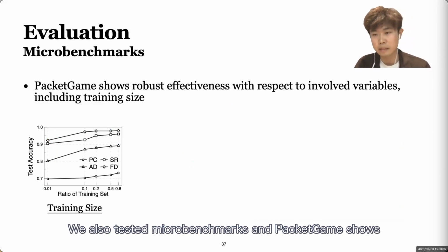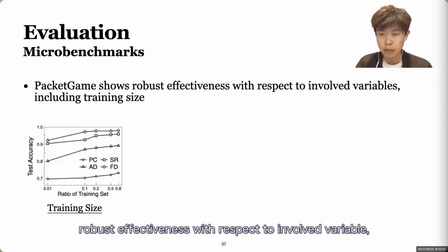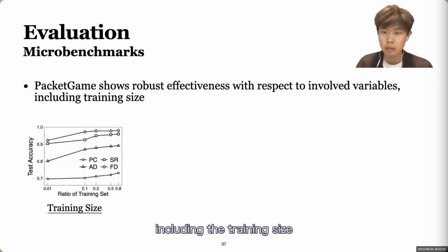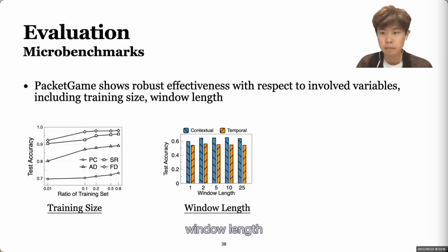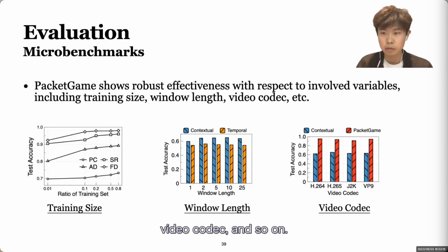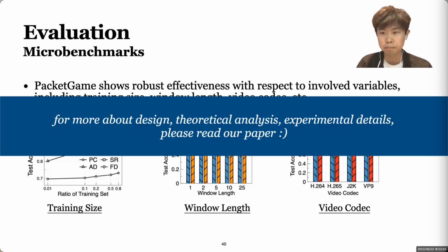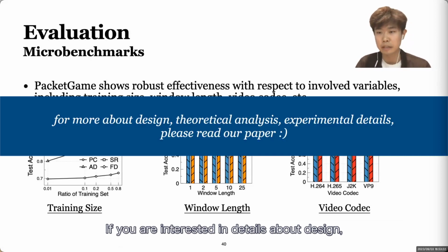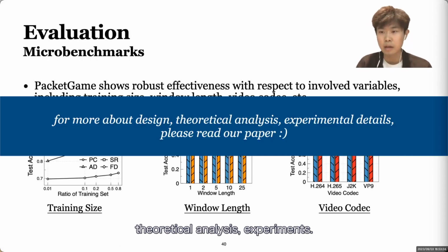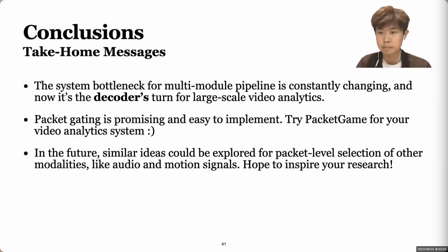We also tested several micro benchmarks, and PacketGame shows robust effectiveness with respect to involved variables, including the training size, the window length, video codecs, and so on. If you are interested in details about our design, theoretical analysis, experiments, please read our paper.